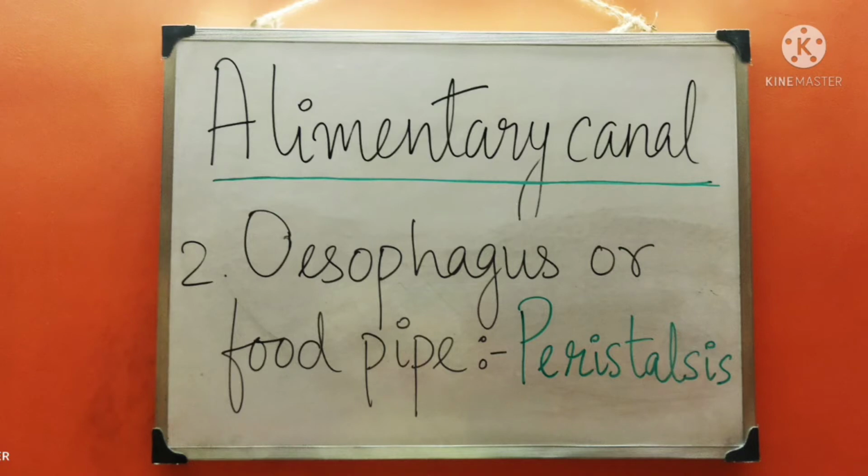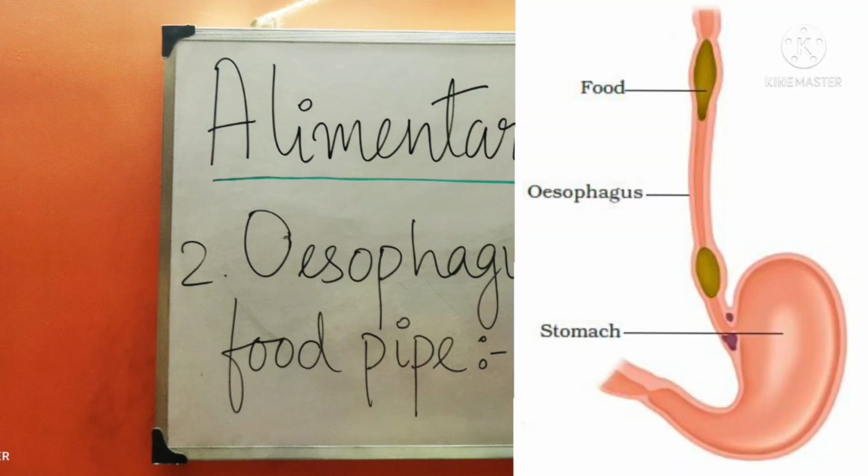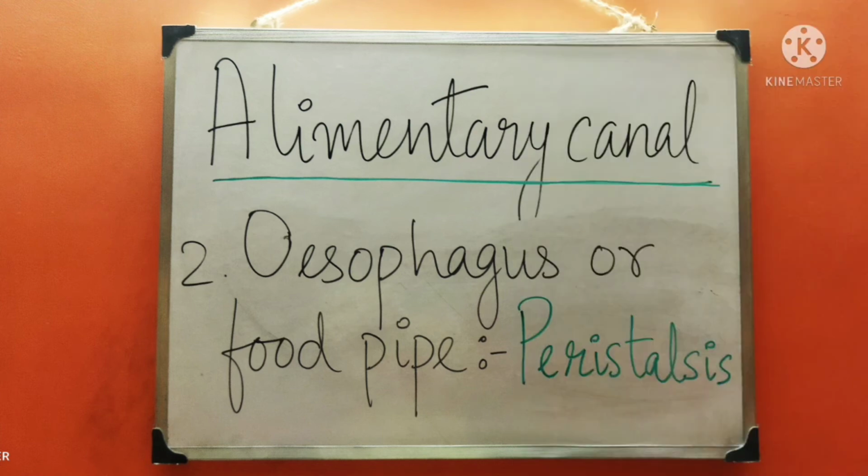Second comes the esophagus or the food pipe. Here what happens? Here peristalsis occurs, with the help of which food moves down from the mouth to the stomach. Peristalsis occurs in esophagus or the food pipe.